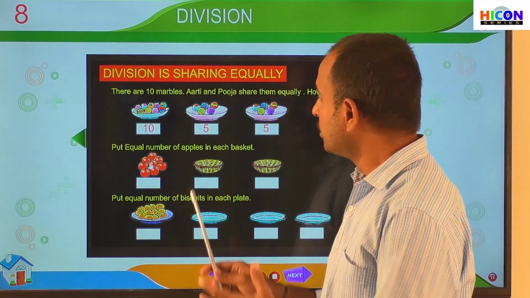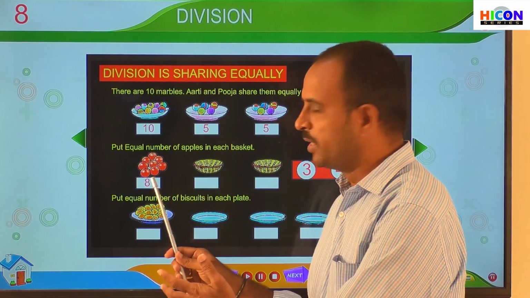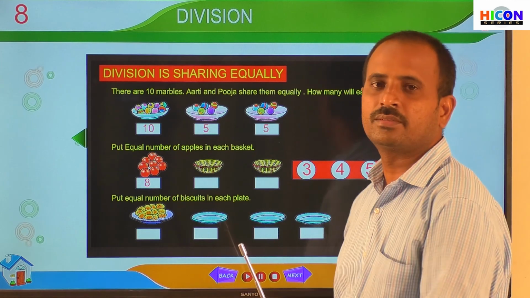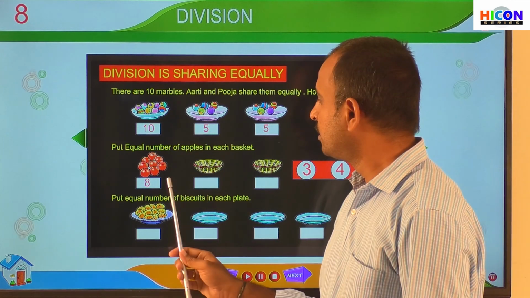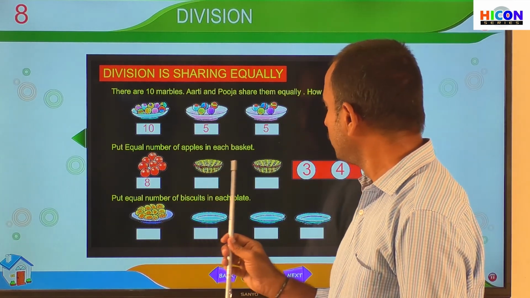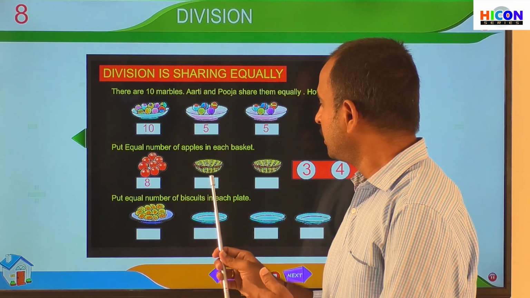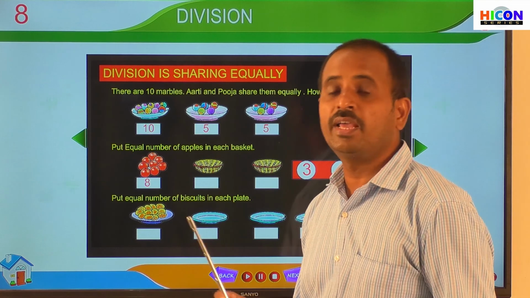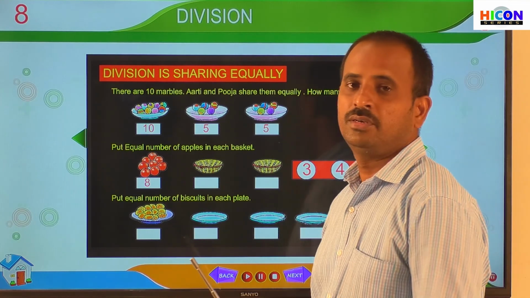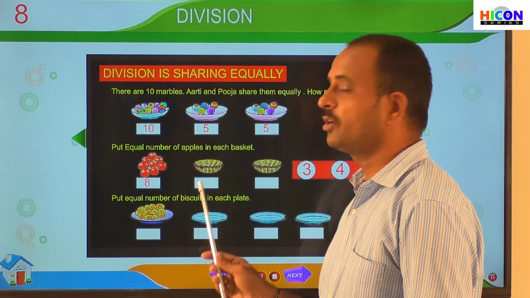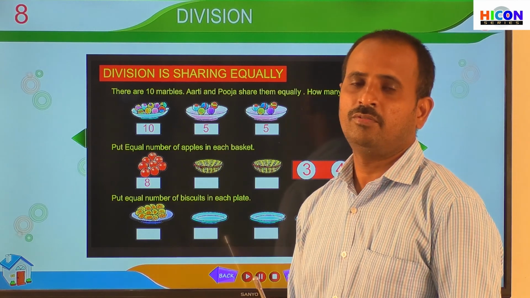Now we have to share these 8 apples into 2 baskets. Then how many apples will each basket get? Each basket will get 4 apples. Why?